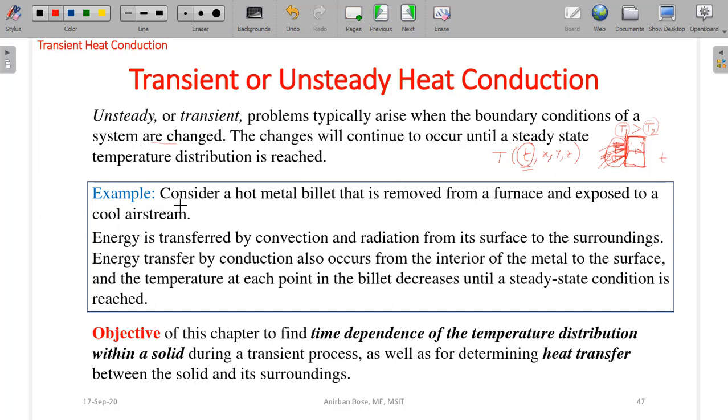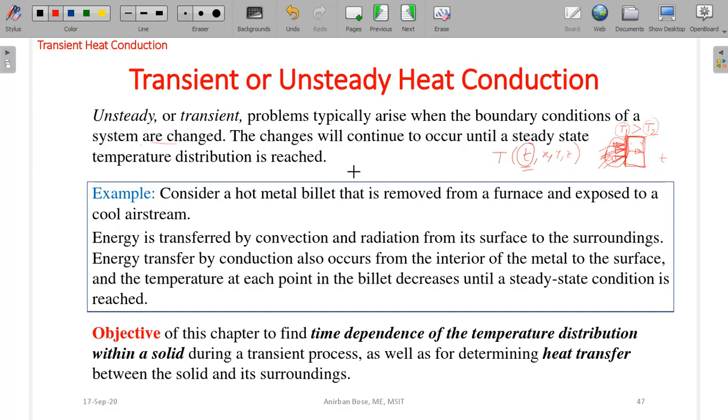Now one example has been shown. Consider a hot metal billet that is removed from a furnace and exposed to a cool air stream. Maybe one hot metal billet is taken out from the furnace and kept in the cool air stream.